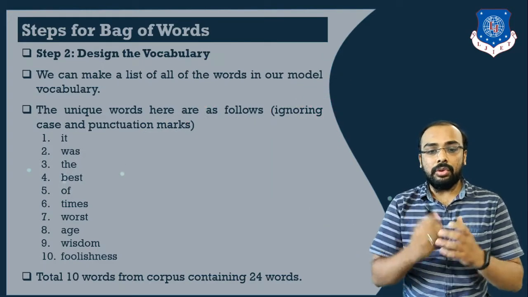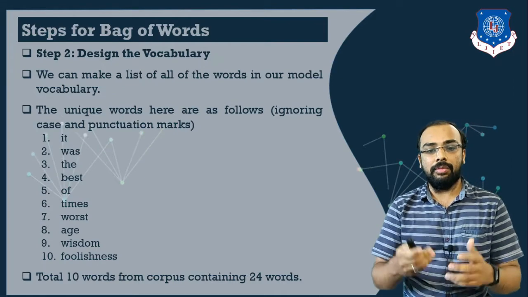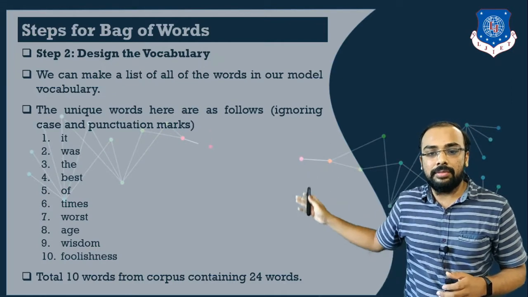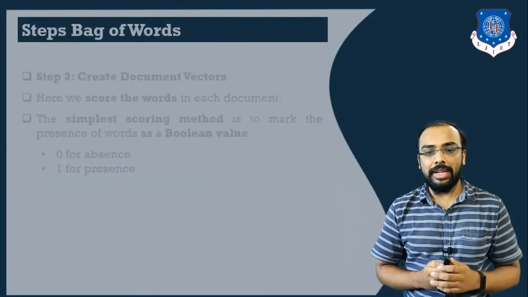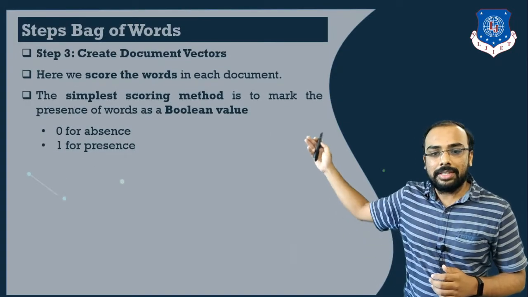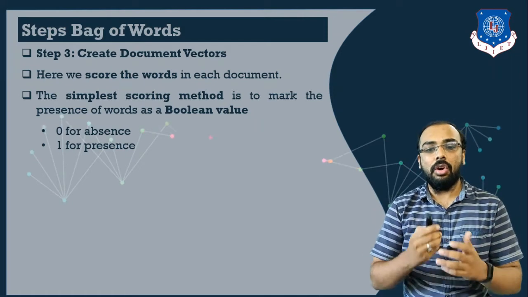Now out of total 24 words, these 10 words are our unique words. So these 10 words will be treated as our vocabulary. Now we will move towards the third step, which is involved in bag of words. So the third step you can see here is we need to create a vector of documents.